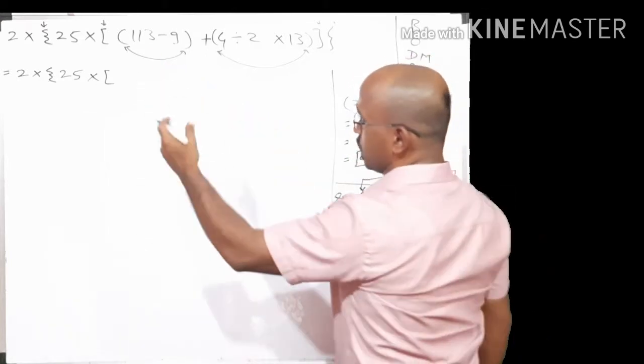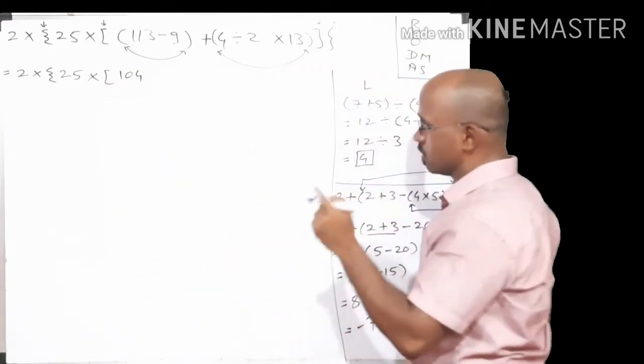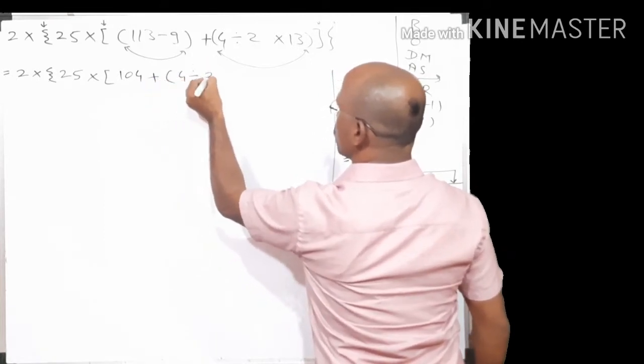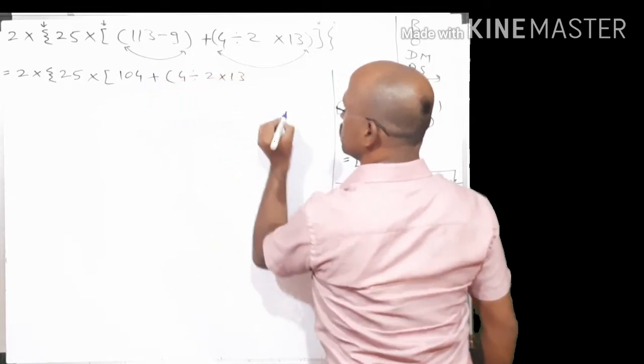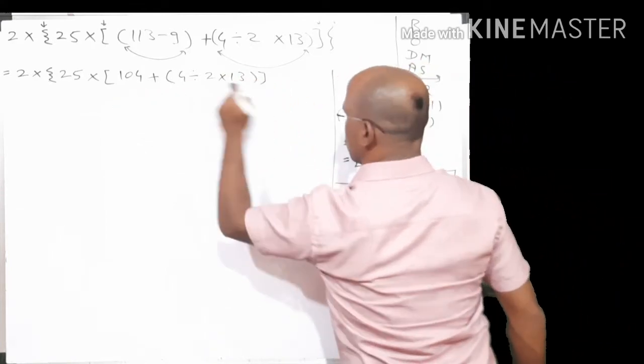Positive, so directly we can take it out of the bracket. 104, only one number is there, hence plus 4 divided by 2 multiplied by 13.